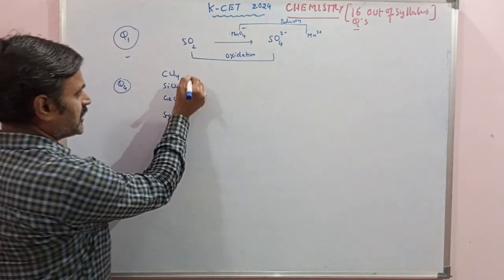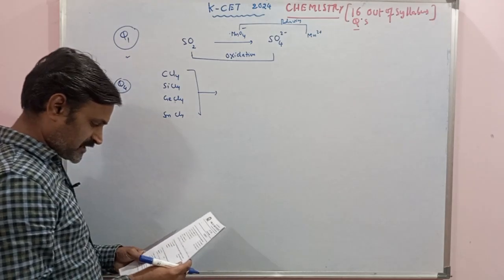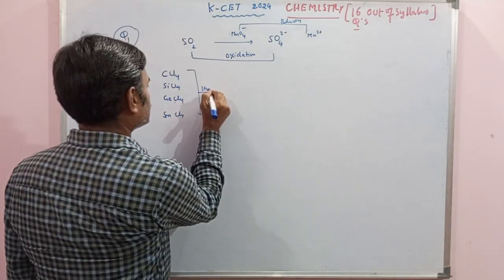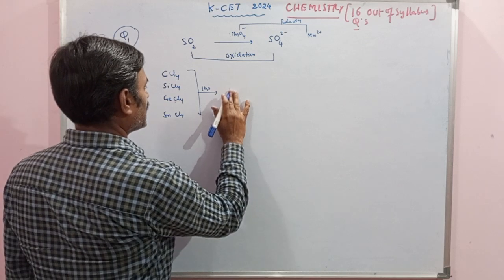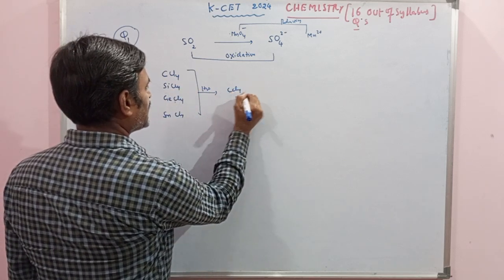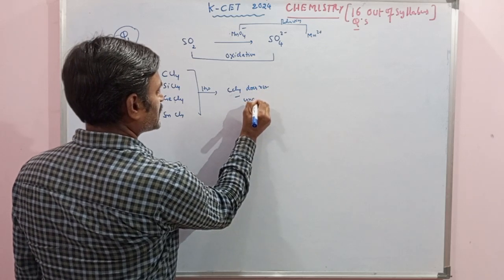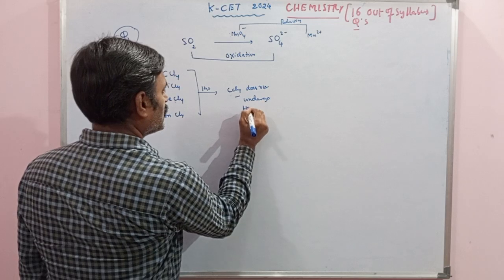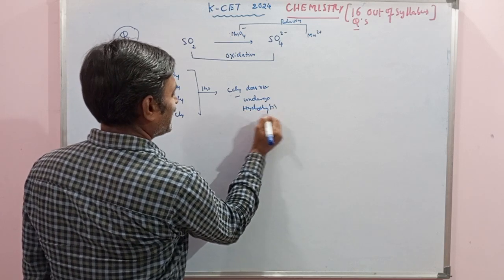The question is, if they are subjected to hydrolysis, most of them replace the halogen with OH, whereas CCl4 does not undergo this hydrolysis reaction.